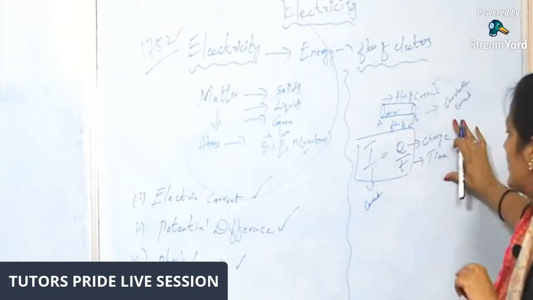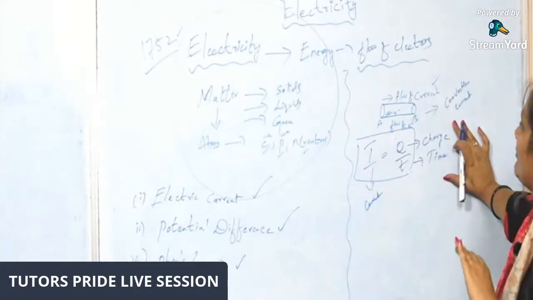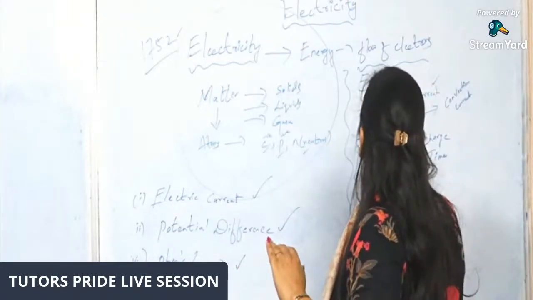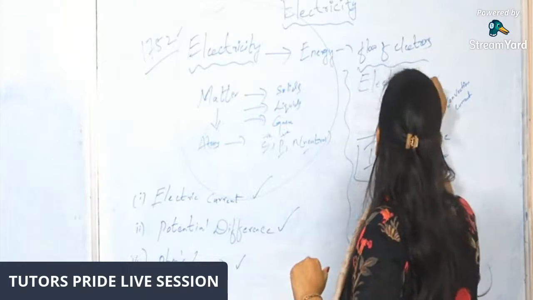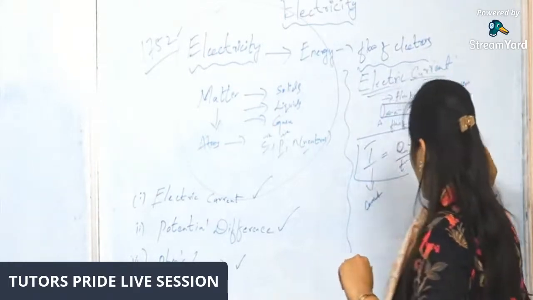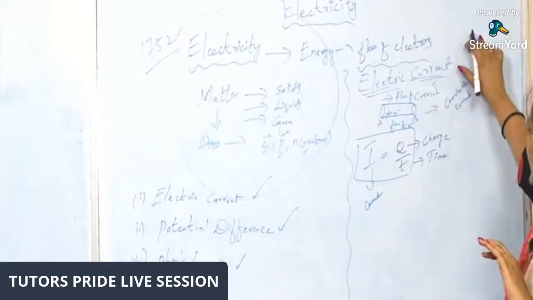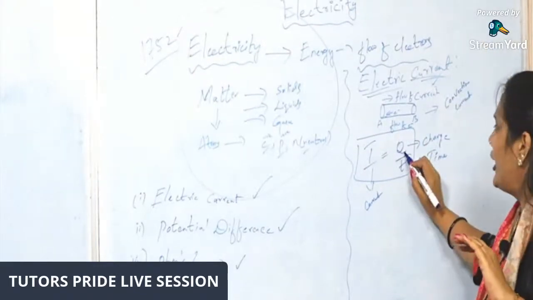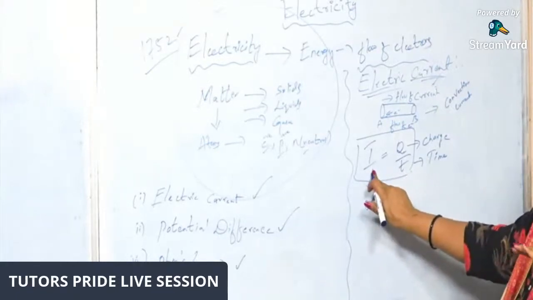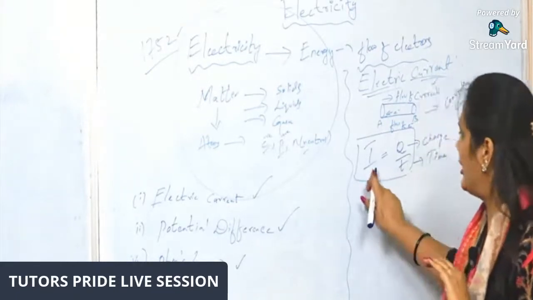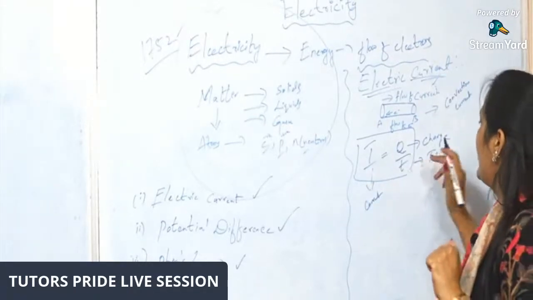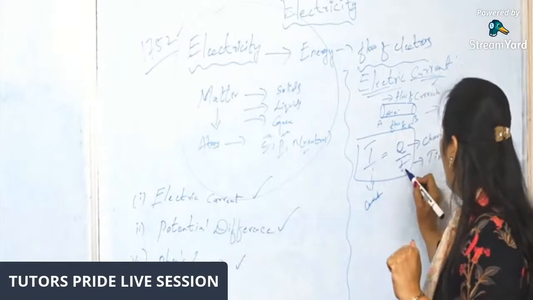By seeing this formula itself, we can define what is electric current. The definition of electric current is the rate of flow of charge per unit time. Electric current is the rate of charge per unit time. Here I equals Q by T.